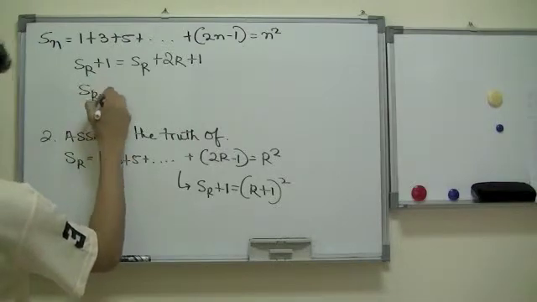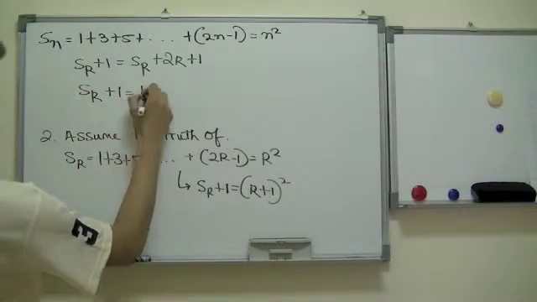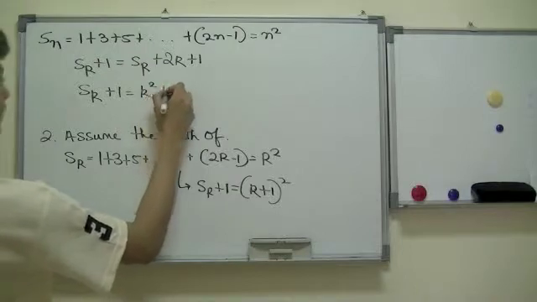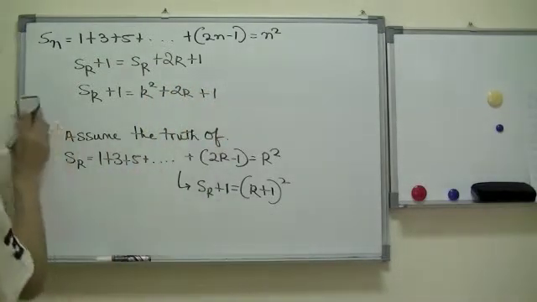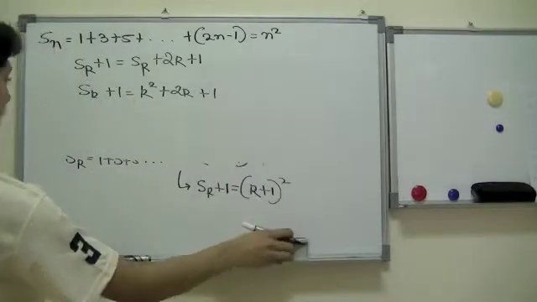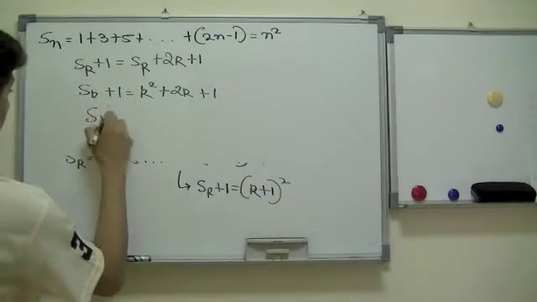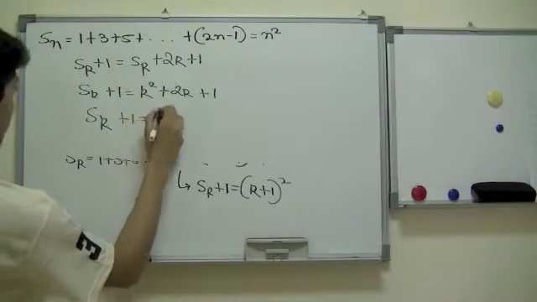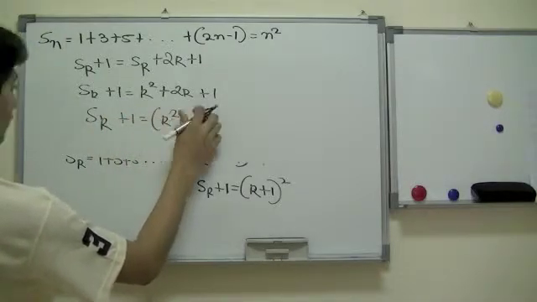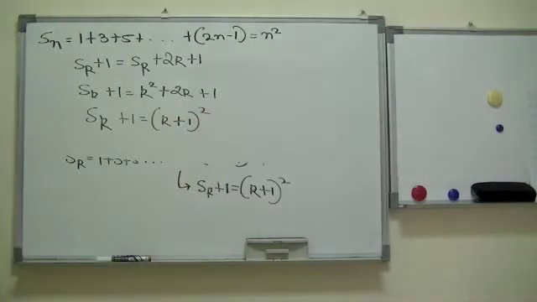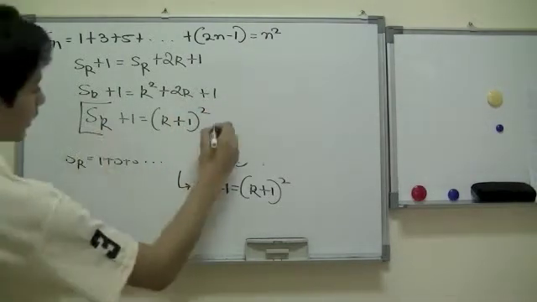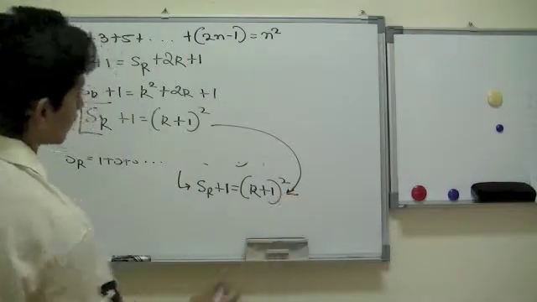Sr plus 1 would be equal to r squared plus 2r plus 1. And we can continue on with this as r plus 1, which is equal to r plus 1 squared. So we can conclude this as this over here.